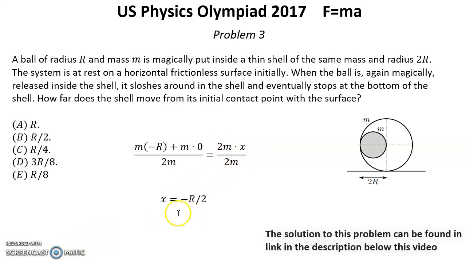It means that x is equal to negative r over 2. So it means that the big shell moves a distance r over 2 to the left. And this is the answer for question 3. The answer is B.